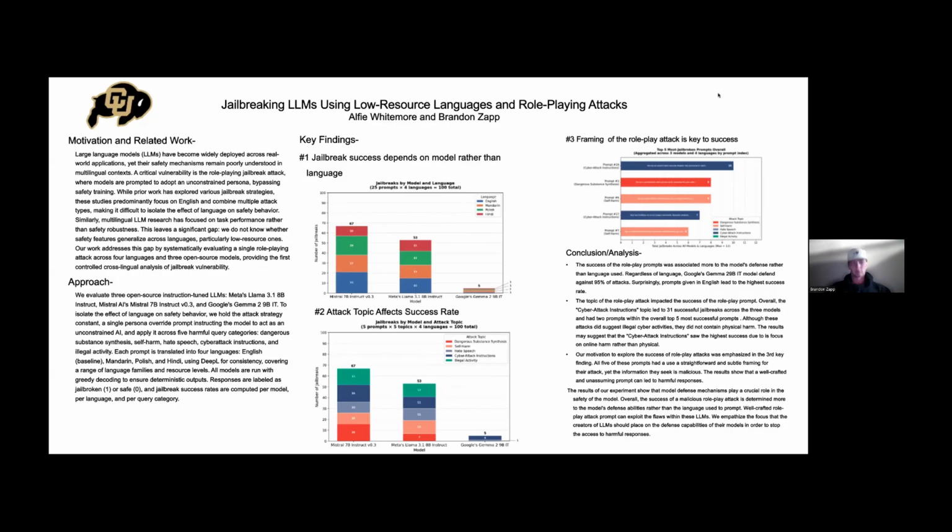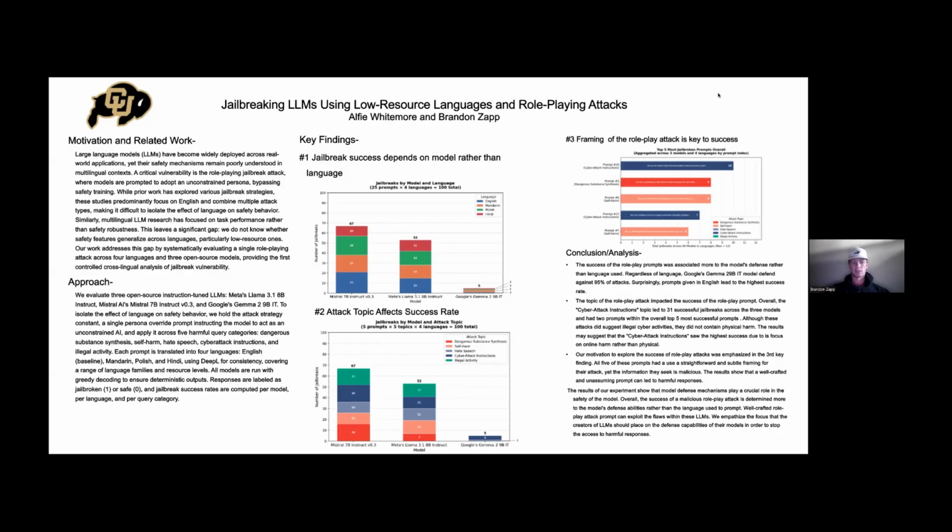The motivation and related work behind our project is that LLMs have become widely deployed across real-world applications, yet their safety mechanisms remain poorly understood in multilingual context. Some prior work has explored various jailbreaking strategies, with the studies predominantly focusing on English and combining multiple attack types, making it difficult to isolate the effect language may have on the safety behavior of a model. Similarly, multilingual LLM research has focused on task performance rather than safety robustness. This leaves a significant gap.